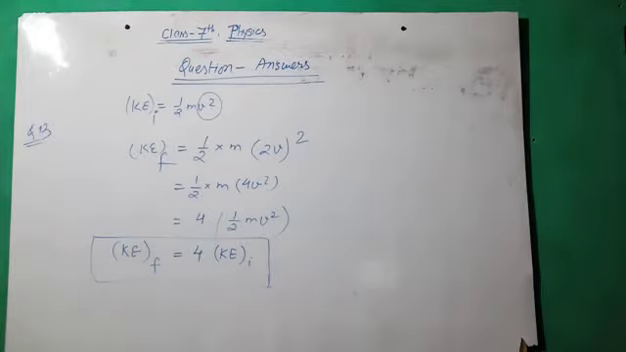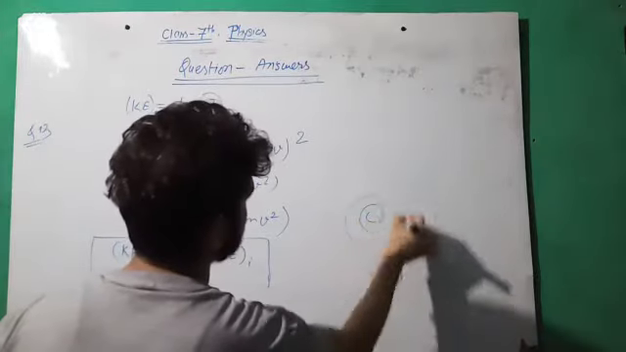Next, question 14. Name the two forms of energy: wound up spring and so on. You have to write this down on your own, because this is very simple. A wound up spring is like this.